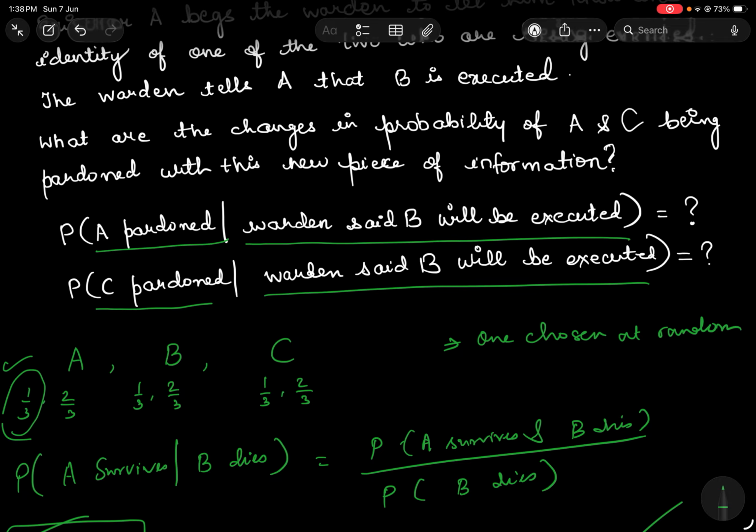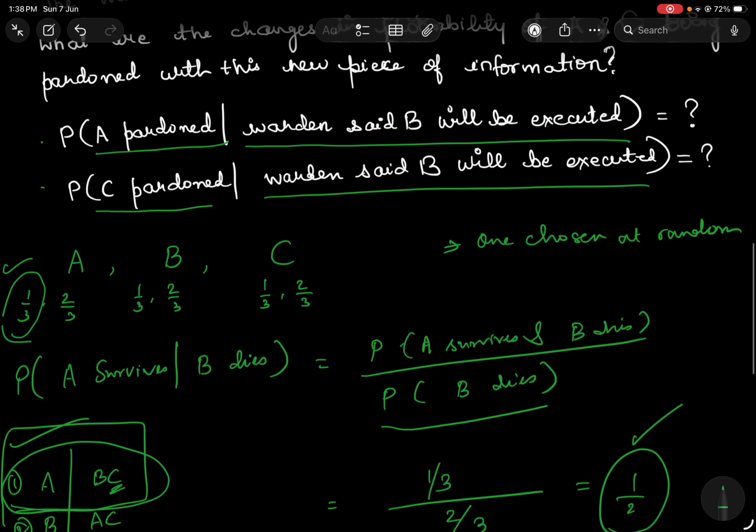If you look at the probabilities being asked, the information is that the warden has said that B will be executed. I'm not asking the probability A will survive given B dies. I'm asking what is the probability A will survive given that the warden has said to A that B will be executed. So in the denominator, the probability won't be P of B dies.